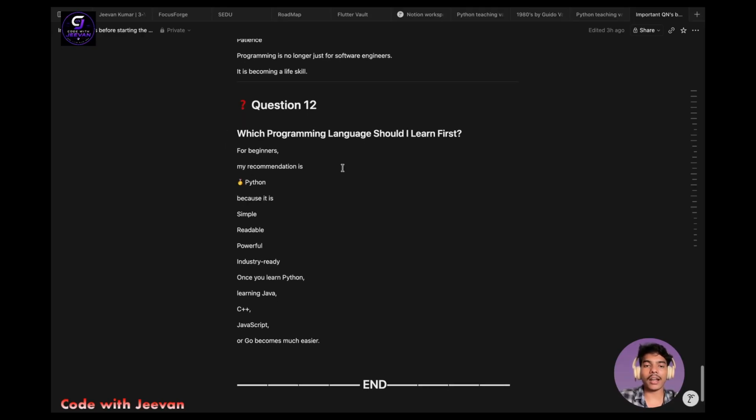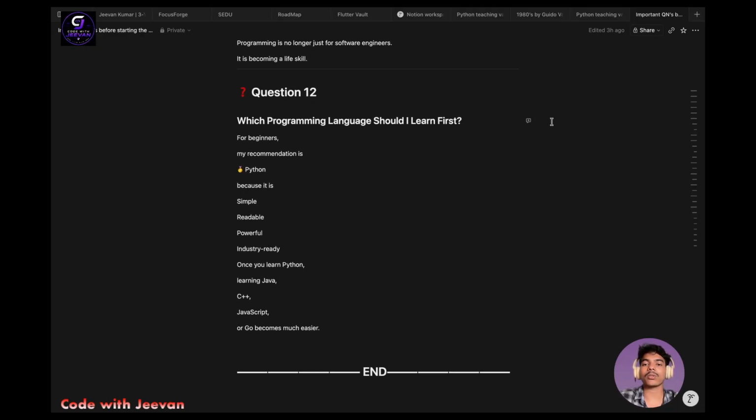And coming to the last question, which programming language should I learn first? Absolutely Python. For beginners, my recommendation is absolutely Python, because I already said that it is a very simple, readable, powerful, industry ready programming language. Once you learn Python, you will easily learn Java, C++, JavaScript or Go. It becomes much easier. So just start with Python. I would recommend Python as the top language to start with.